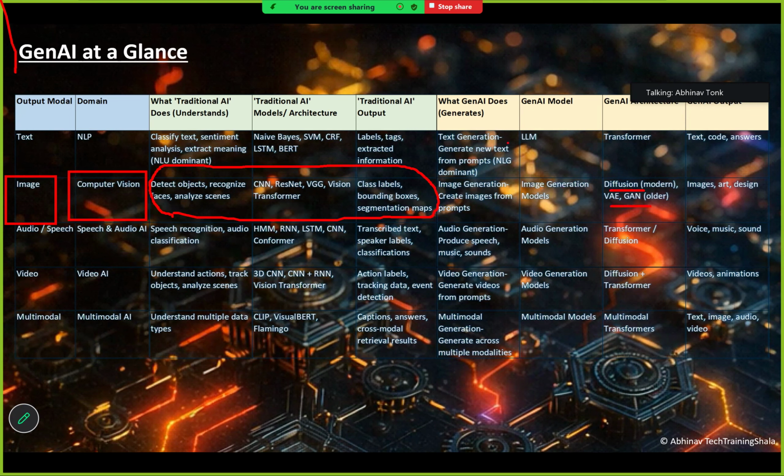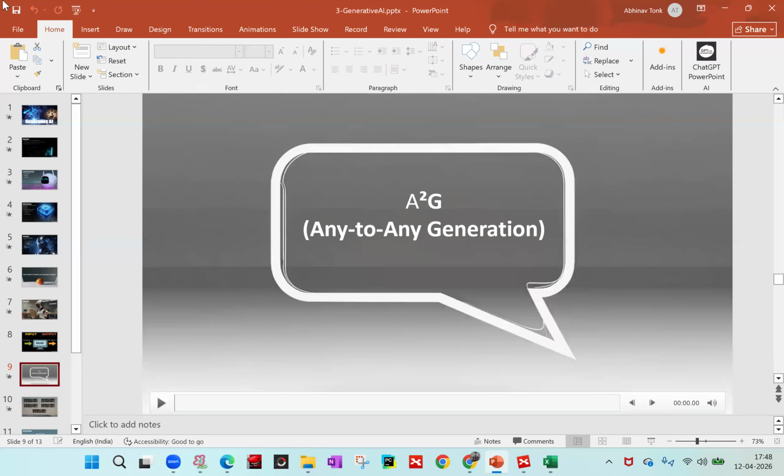And when we talk about the Gen AI model, they are known as image generation models, whereas in text it was known as LLM. Similarly, it's the same for other output modalities. Okay, so this is about Gen AI introduction, or Gen AI core.